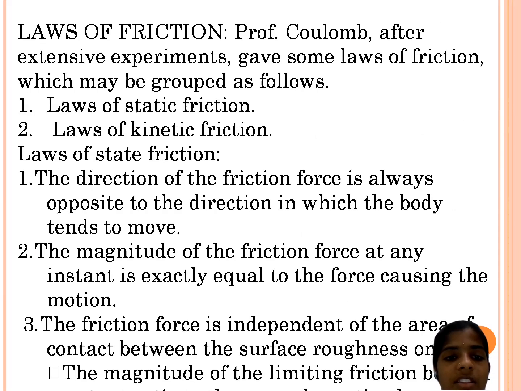Next, laws of friction. We have two laws of friction. Coulomb, after extensive experiments, gave some laws of friction, which may be grouped as follows: law of static friction and law of kinetic friction. First, law of static friction. The direction of the friction force is always opposite to the direction in which the body tends to move. The friction and the direction in which the body tends to move are opposite.